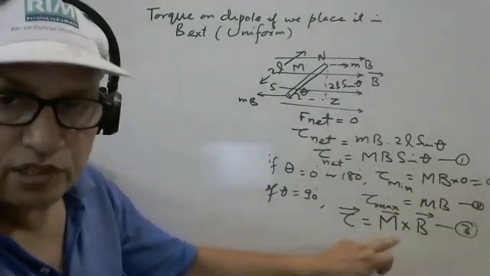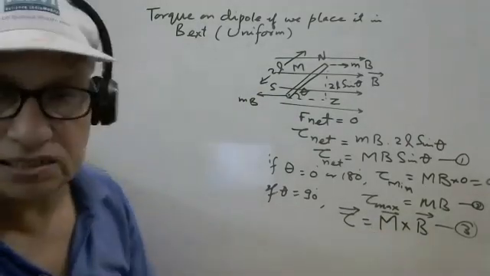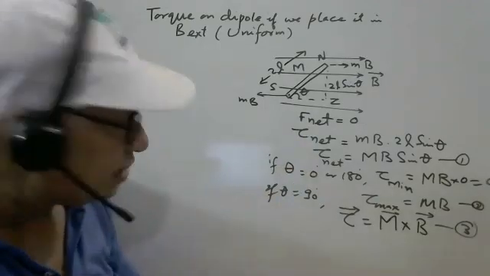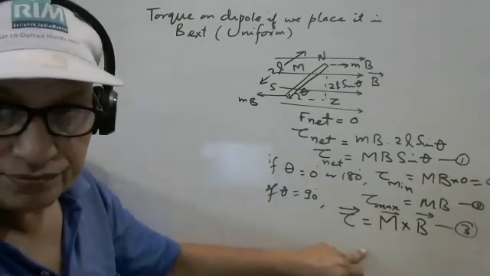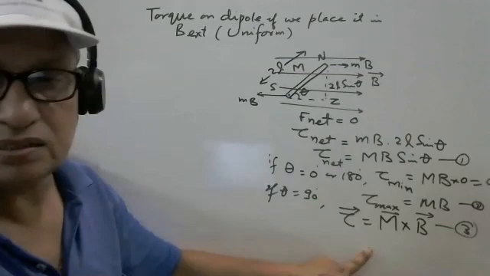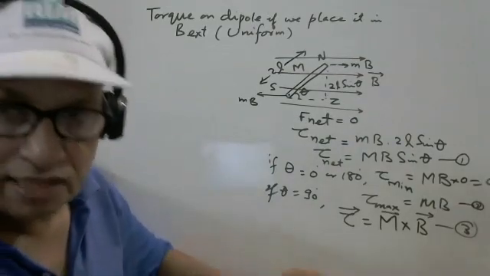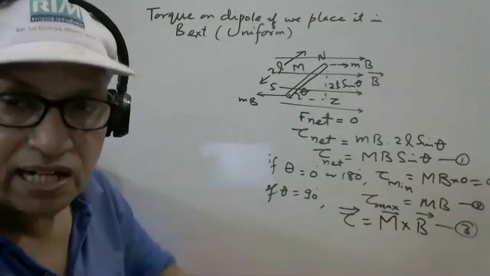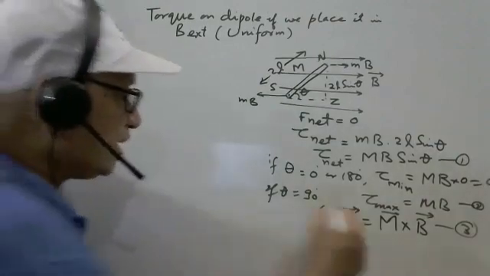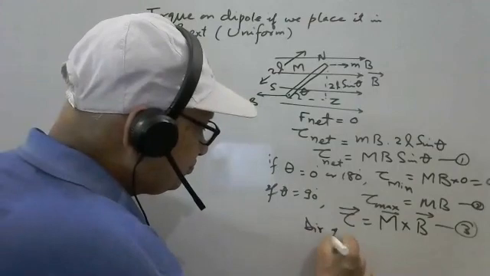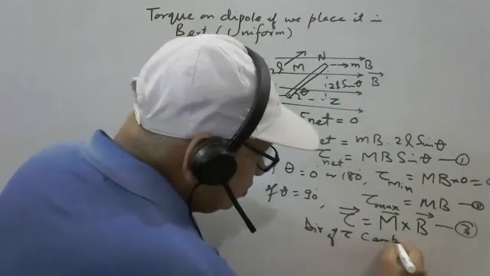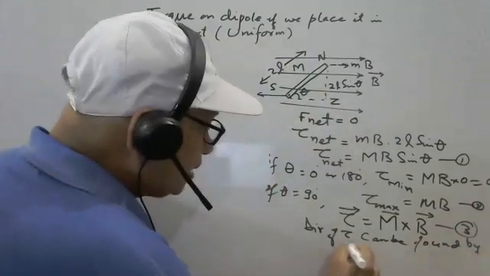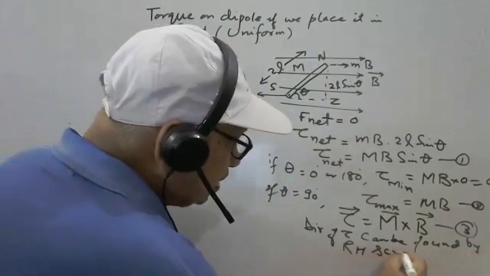Torque is M cross B, and the magnitude is given by equation 1, and direction you can find out by cross product, and direction of cross product can be found easily by using the right hand screw rule.